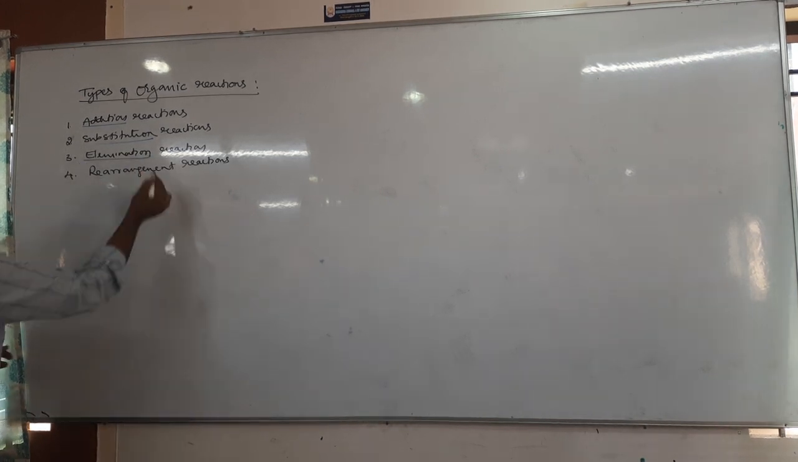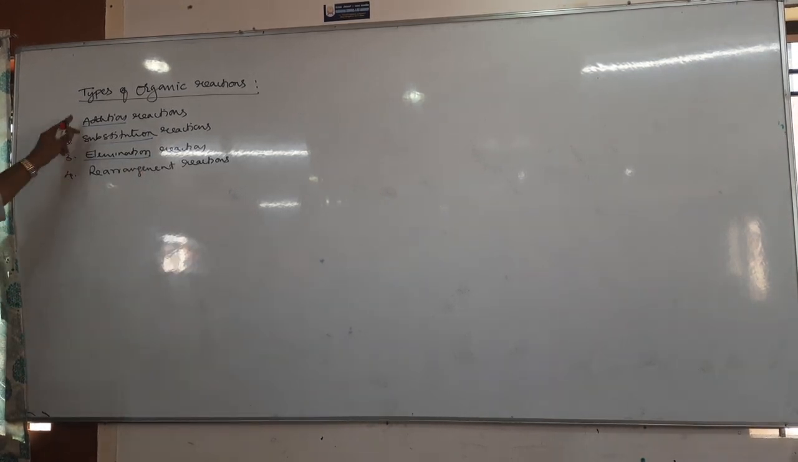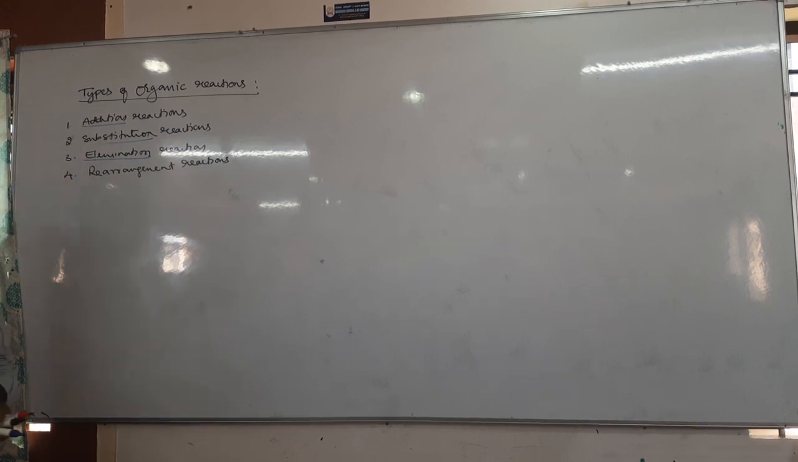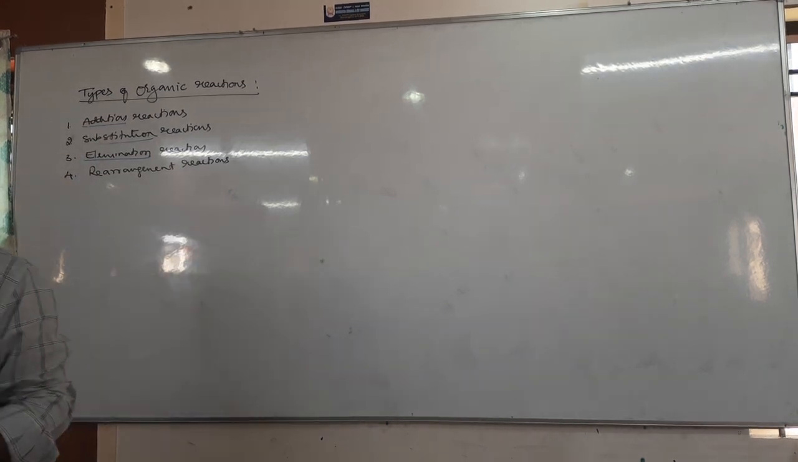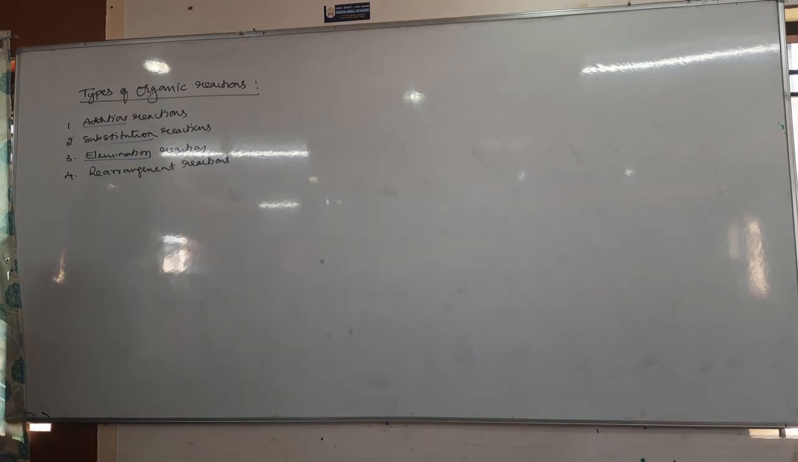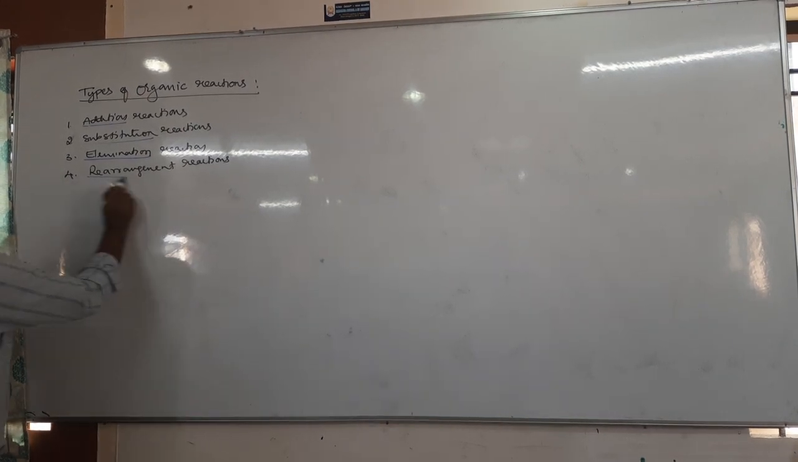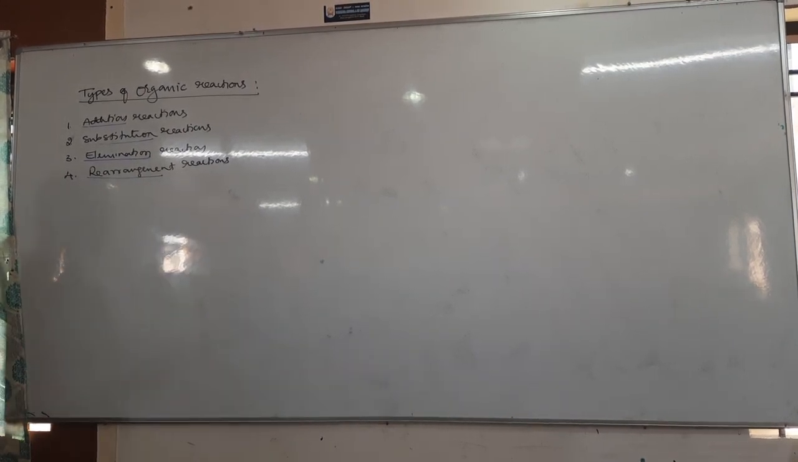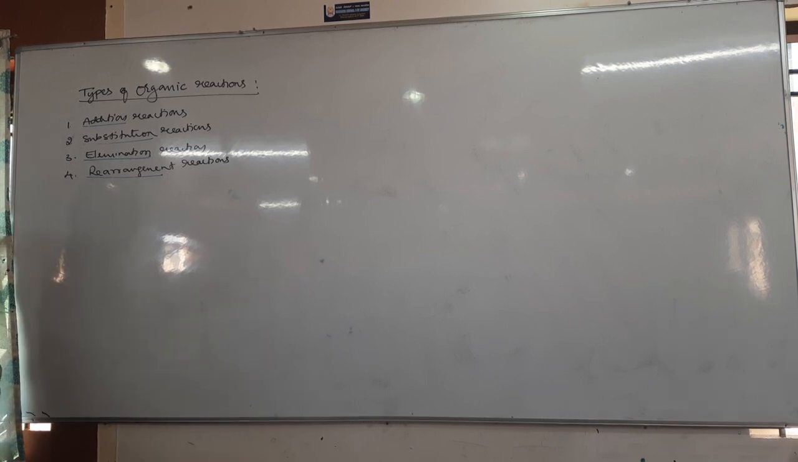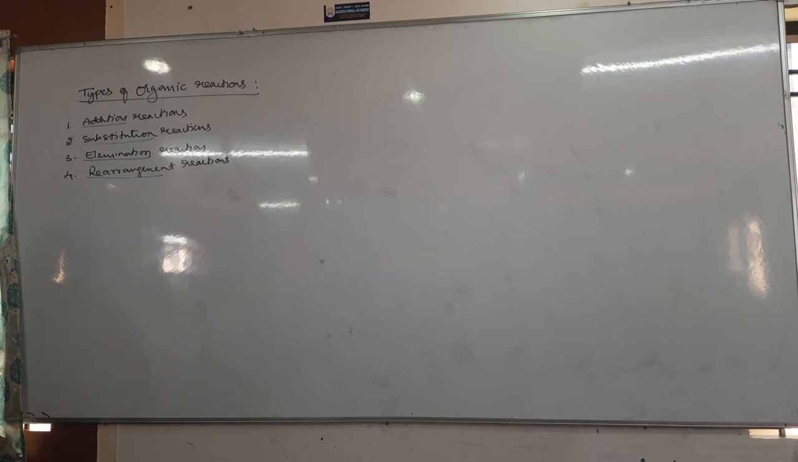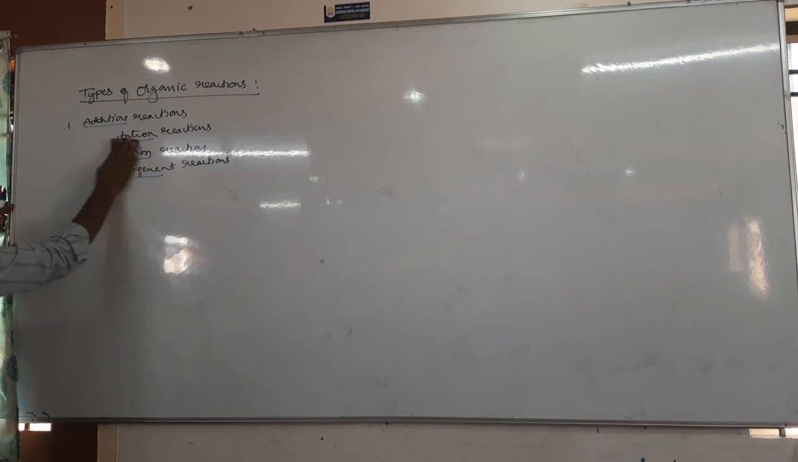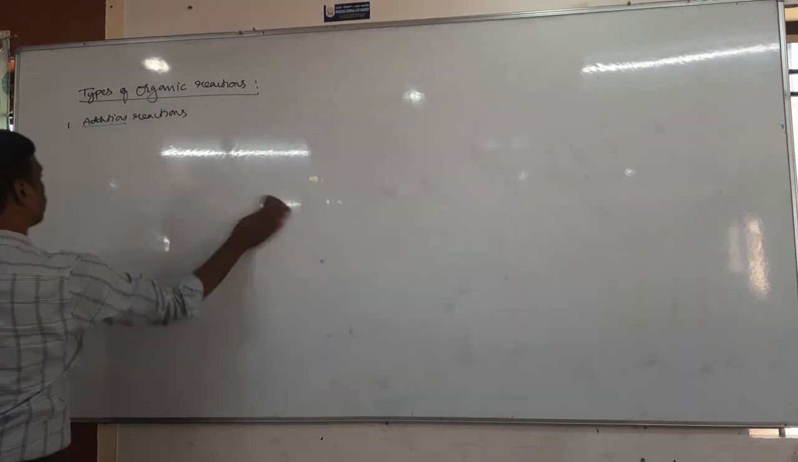Next is elimination. Elimination is quite opposite to addition. In addition, 2 atoms or 2 groups are added. In elimination, they are eliminated or removed. And rearrangement. In rearrangement, we have only 1-2 examples. There is a rearrangement of atoms or groups. Okay. So therefore, let us see one by one. First one, addition reactions.